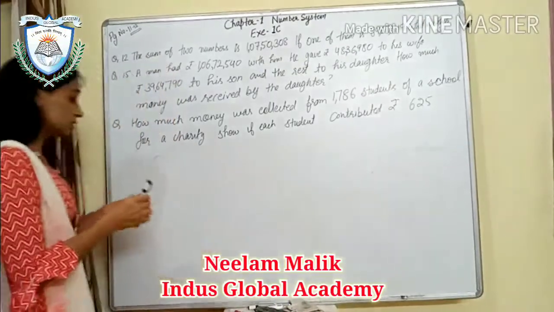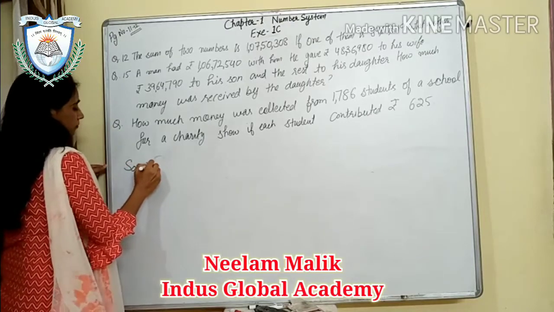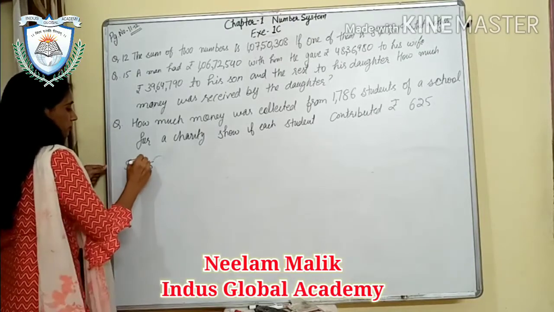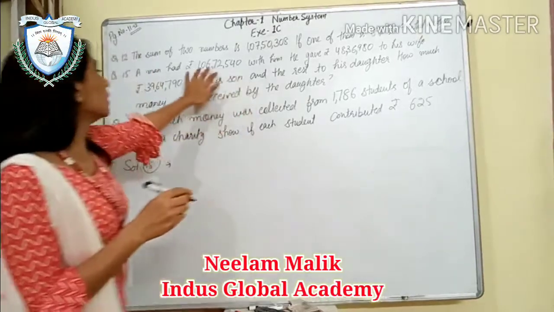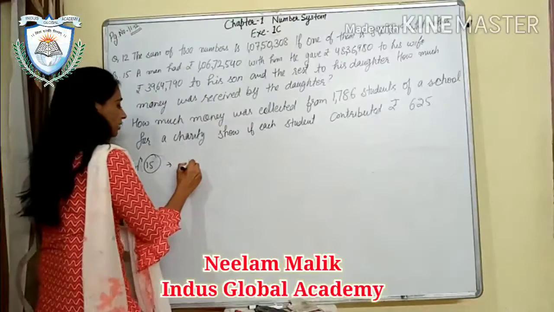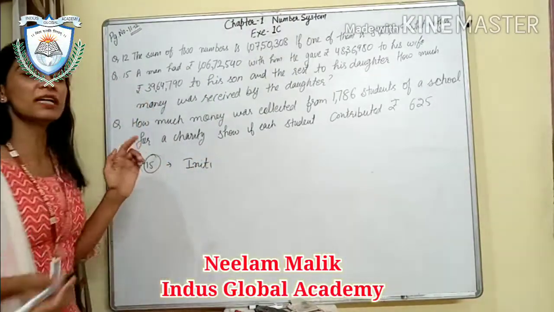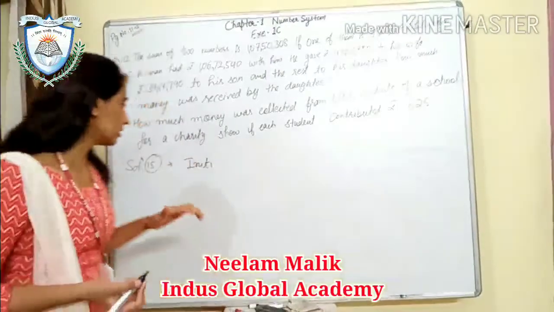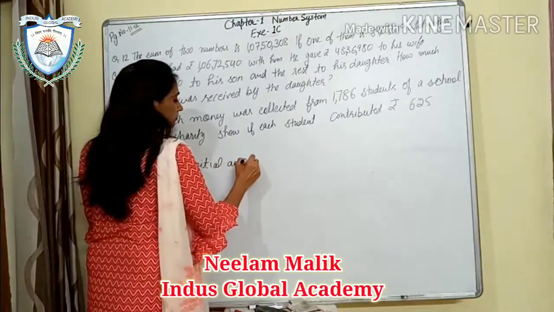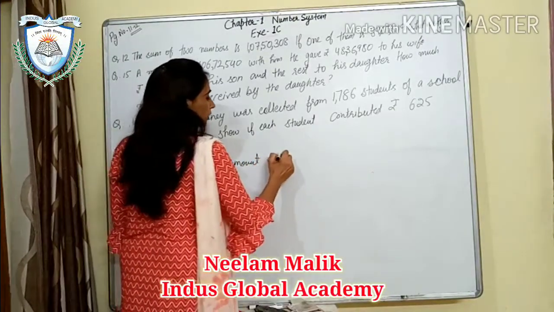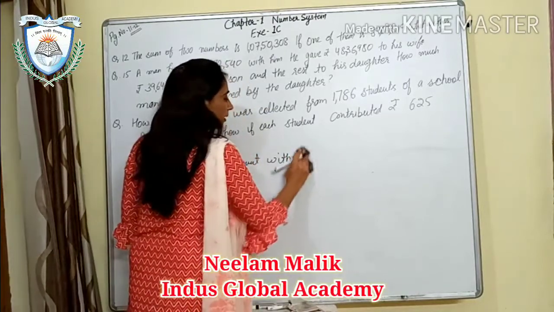So let's start this sum. The initial amount is this. So we will write here initial amount. Initial means the amount that he is having at the start.